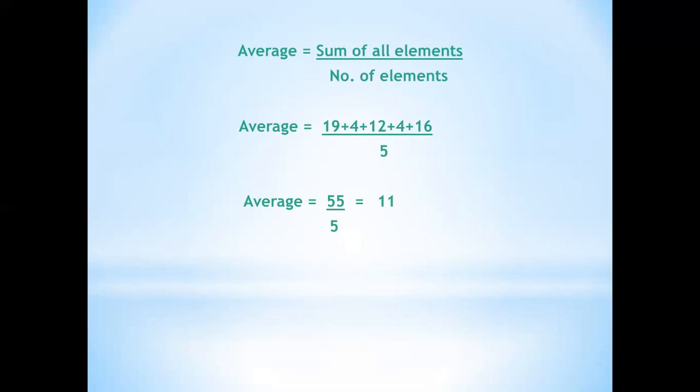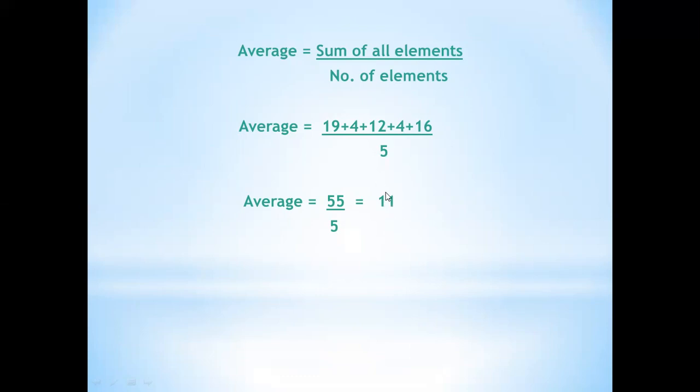After finding out the missing value, you can also check it like that, so you can confirm whether your answer is correct or not. How will you confirm it? Write the simple formula of average: all the numbers divided by number of elements. If you get the same average that was given in the question, that means your answer is correct.